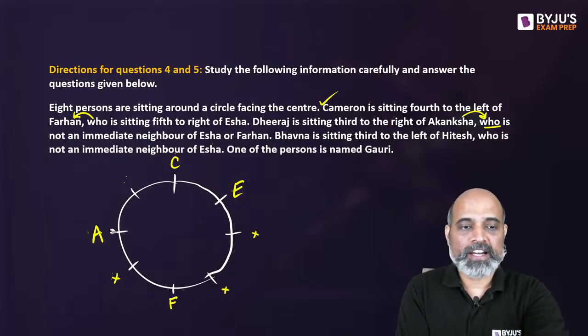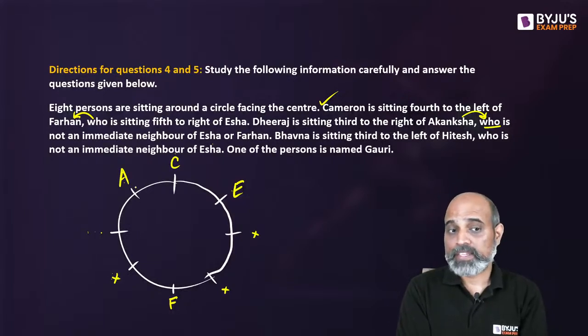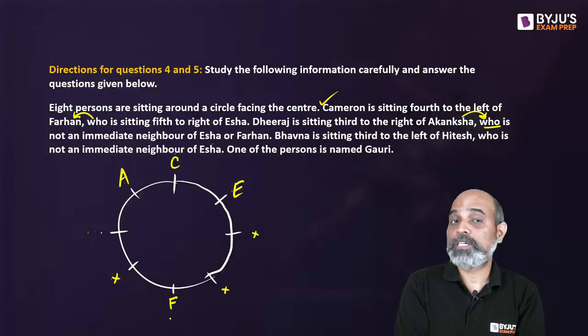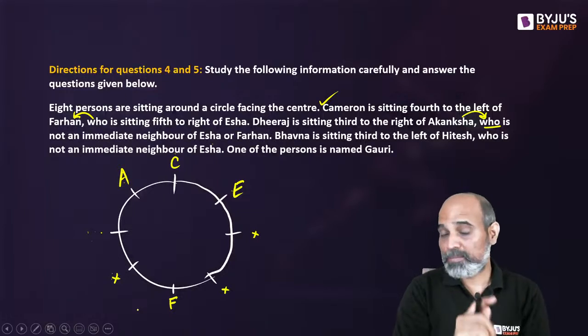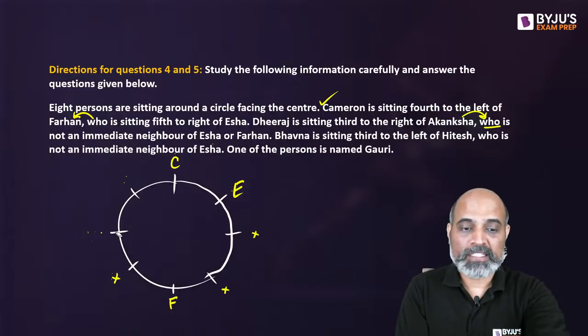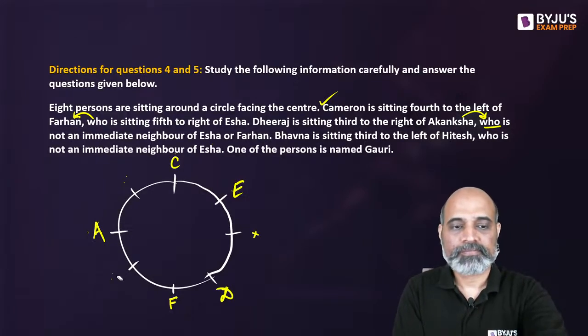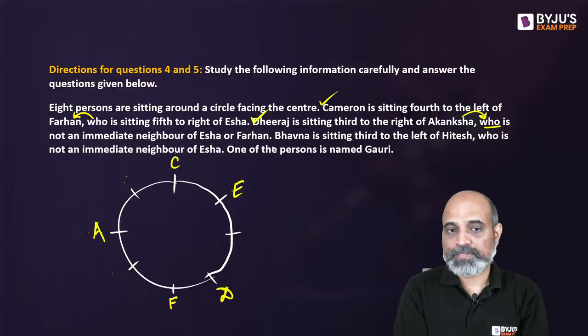What if I don't take Akansha at this point, but if I move Akansha here? If Akansha sits here, then her third to the right is going to be a position which is already occupied by Farhan. So Akansha can't be seated over here. The only place Akansha can now go is 9 o'clock, the west direction, and Dheeraj goes here, right? So we are done with the next statement as well.